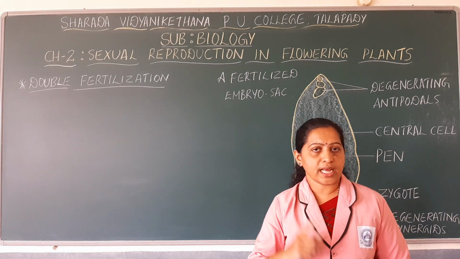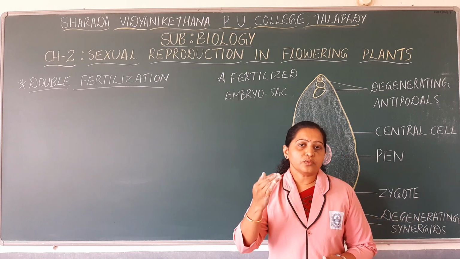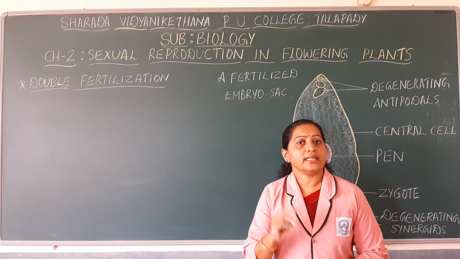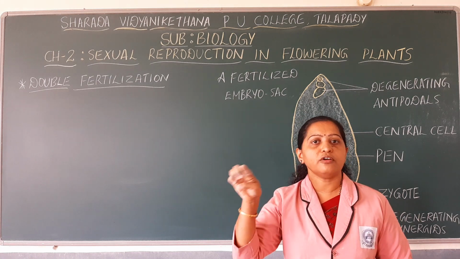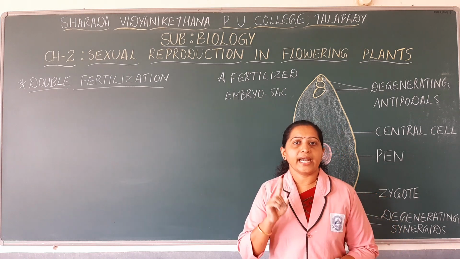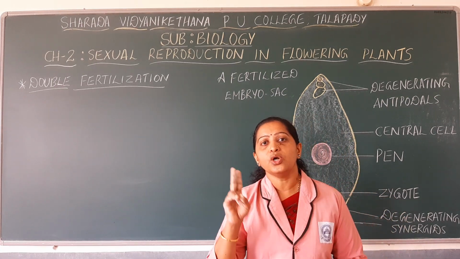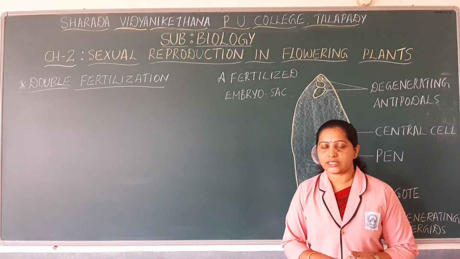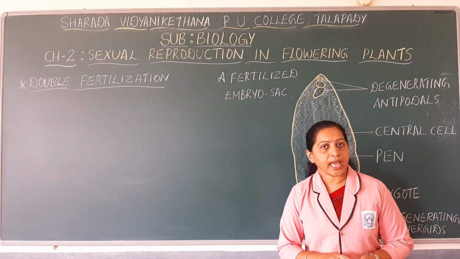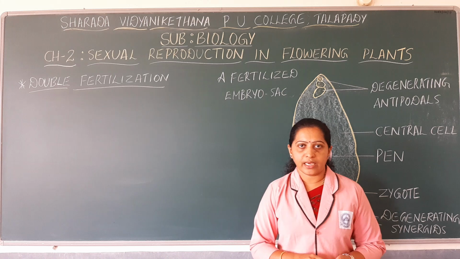towards the chalazal end, and towards the micropylar end there are 3 cells that together form the egg apparatus. Each egg apparatus consists of 3 cells. Among those 3 cells, 2 are known as synergid cells and 1 is called the egg cell, that is the female gamete. Okay.